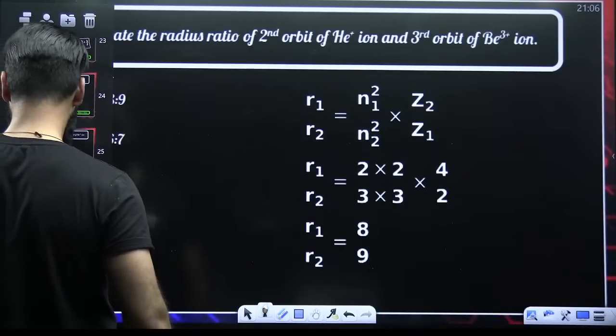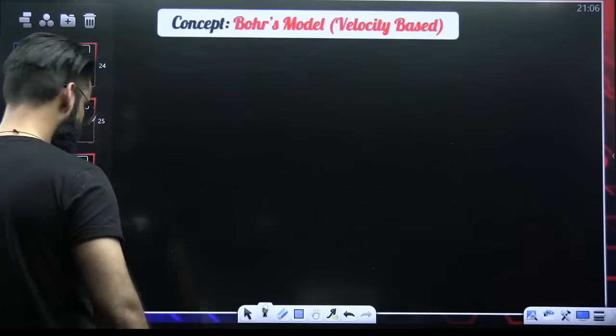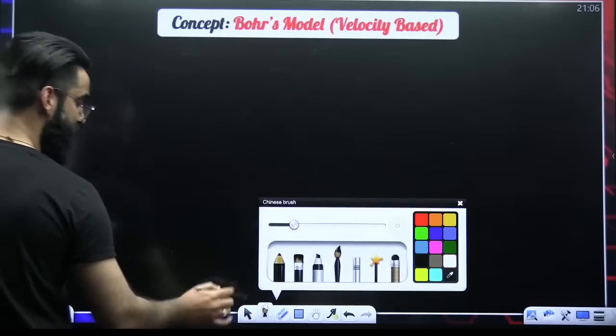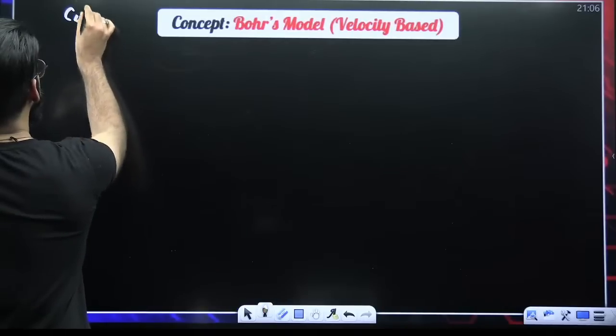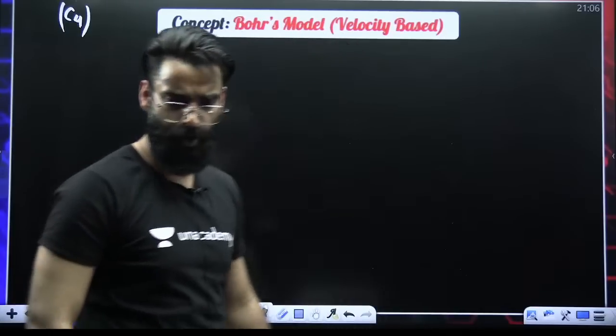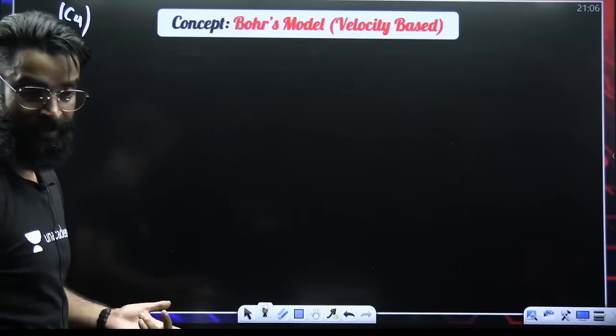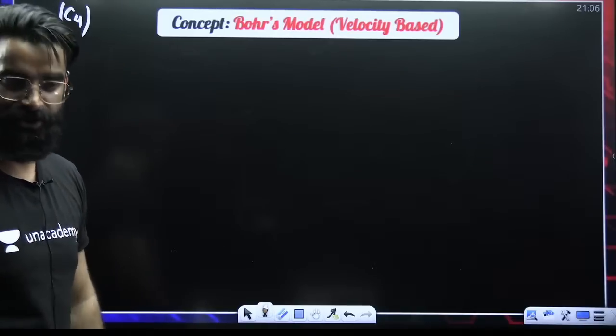Now, my dear students, concept number 4, which is again frequently asked. That is the velocity of the electron in the nth Bohr's orbit.